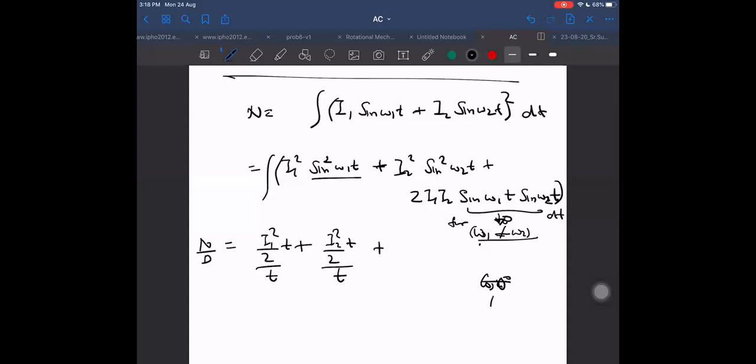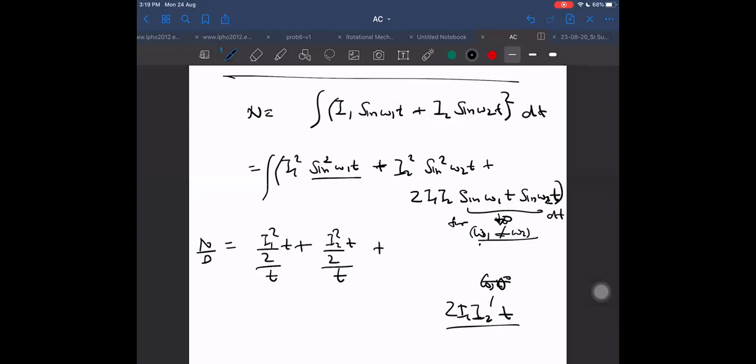Then it will become time, just like sin square omega 1t, giving 2 I1 I2 into t. That will be the integration in that case. Sin square also we can write, same as before.